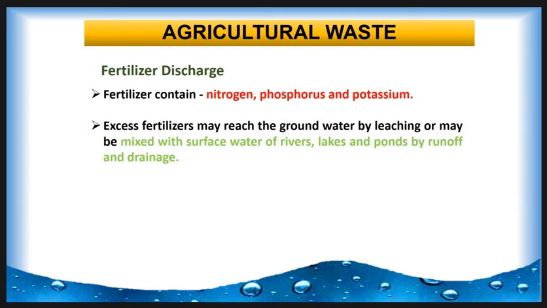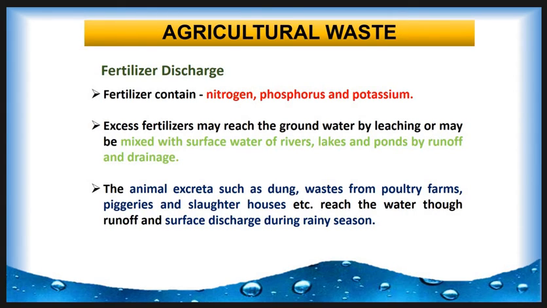Excessive fertilizer may reach the groundwater by leaching or may mix with the surface water of rivers, lakes and ponds by runoff and drainage. Animal excreta such as dung, and waste from poultry, piggeries and slaughterhouses, etc. reach the water through runoff and surface leaching during the rainy season.